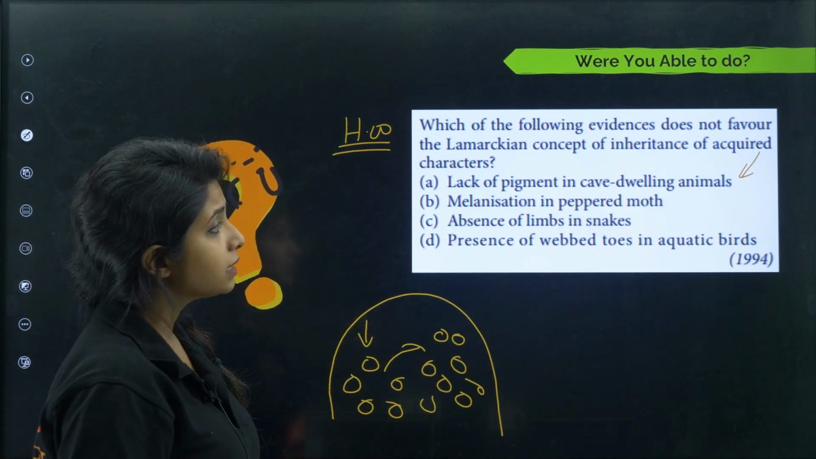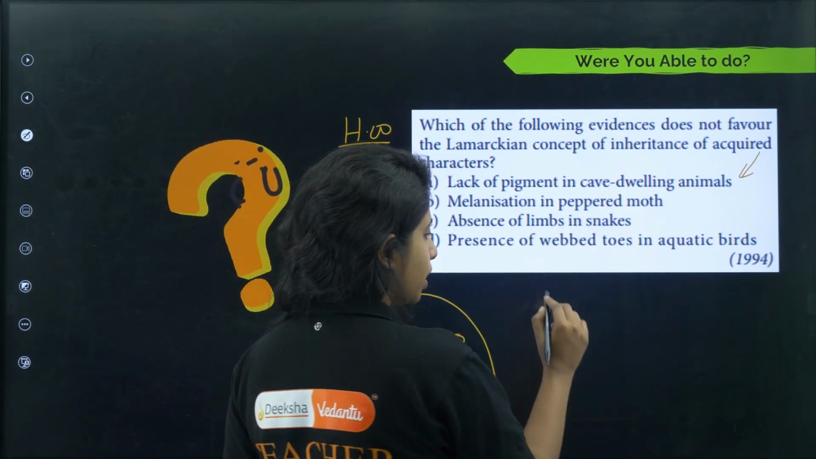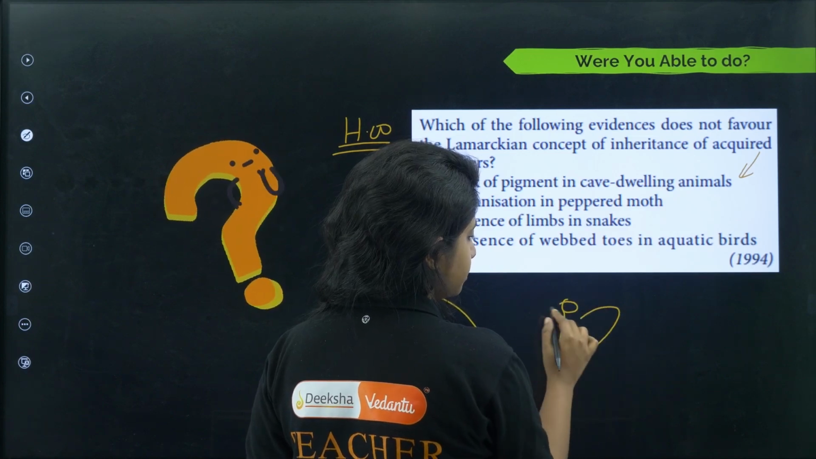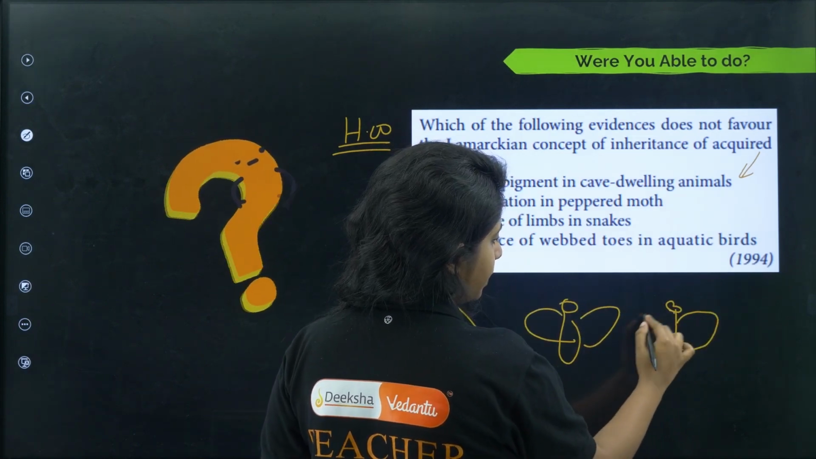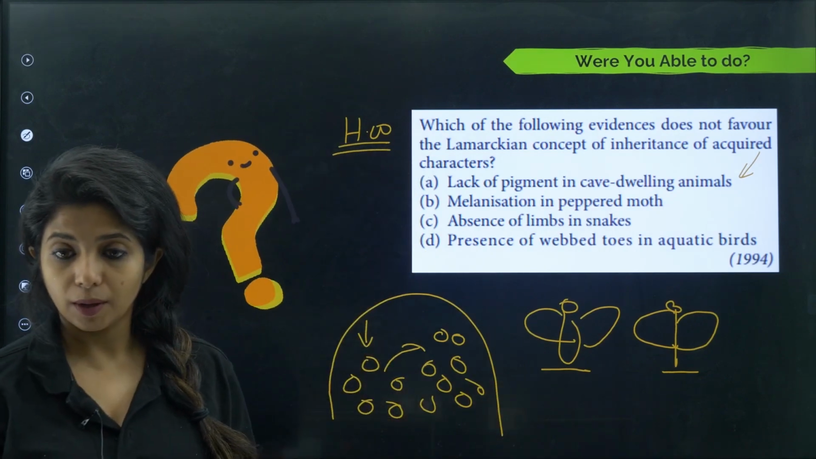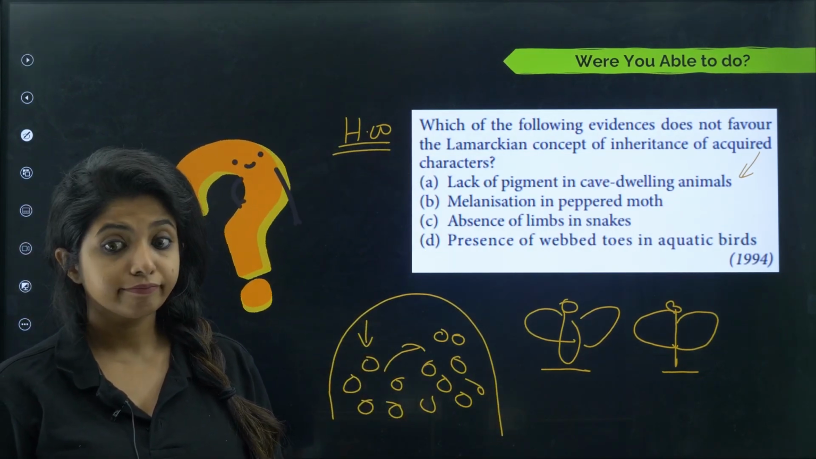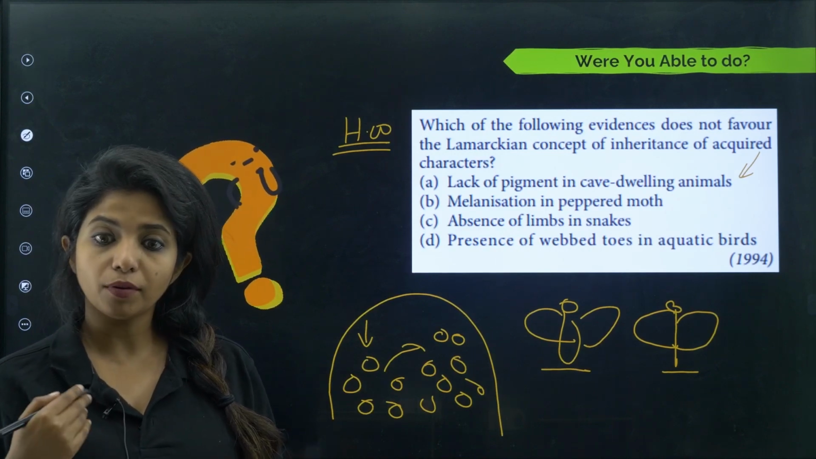Going ahead, melanization in peppered moth. In the case of the peppered moth, you know there are two types of moth. One is the white one and one is the black one. Both of them survived over there. Now, can I say that this is an example of Lamarckism?